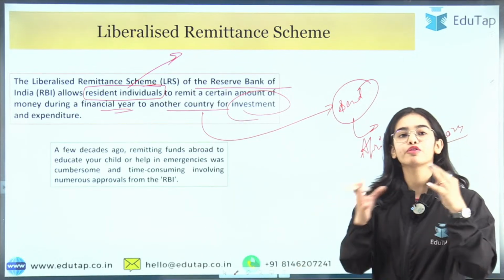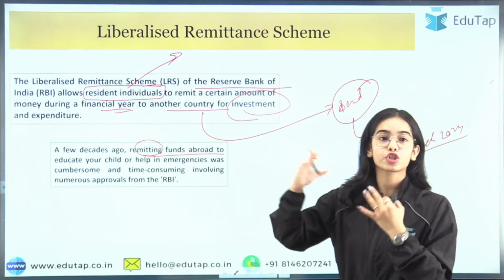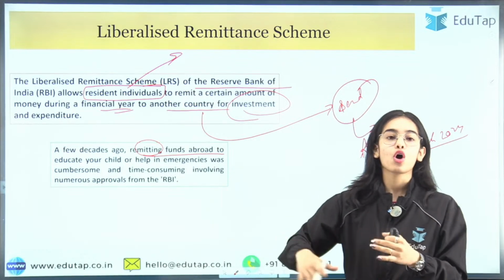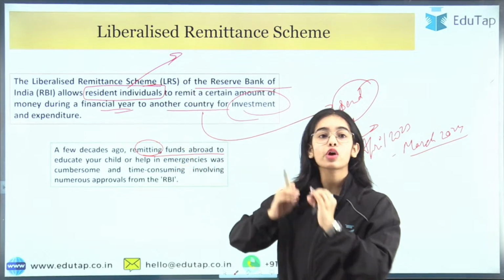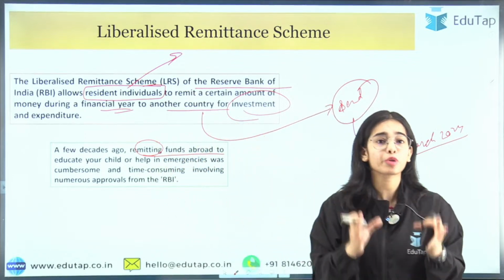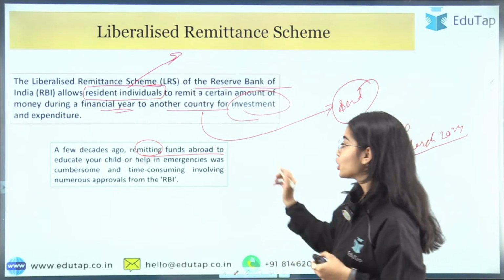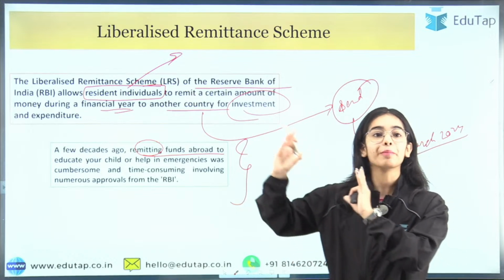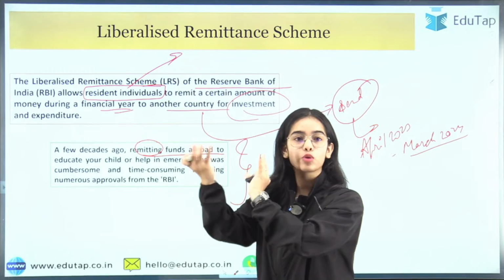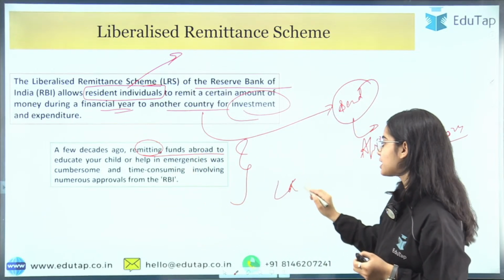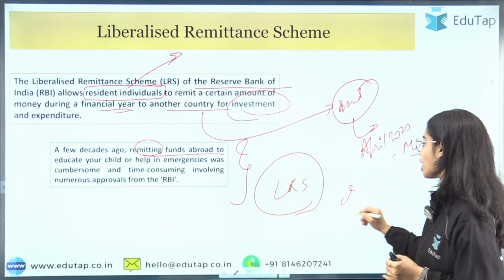What used to happen a few decades ago was that remitting funds abroad to educate your child, for health purposes, or for any other purposes, including investment, was a very troublesome process. You had to take multiple approvals from the Reserve Bank of India. So to make it easier for you to send the funds or take the funds with you abroad, the liberalized remittance scheme was introduced by the Reserve Bank of India in 2004.